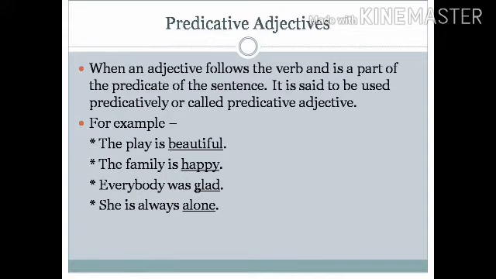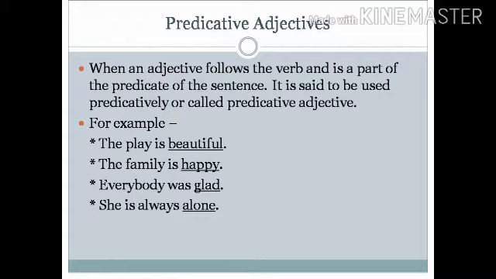Next type is predicative adjectives. When an adjective follows the verb and is a part of the predicate of the sentence, it is said to be used predicatively, or called a predicative adjective. For example, the play is beautiful.